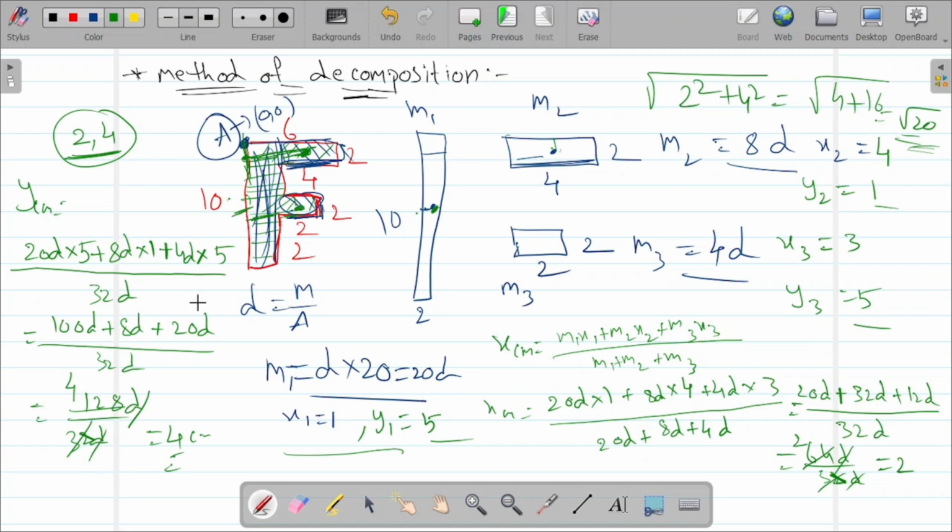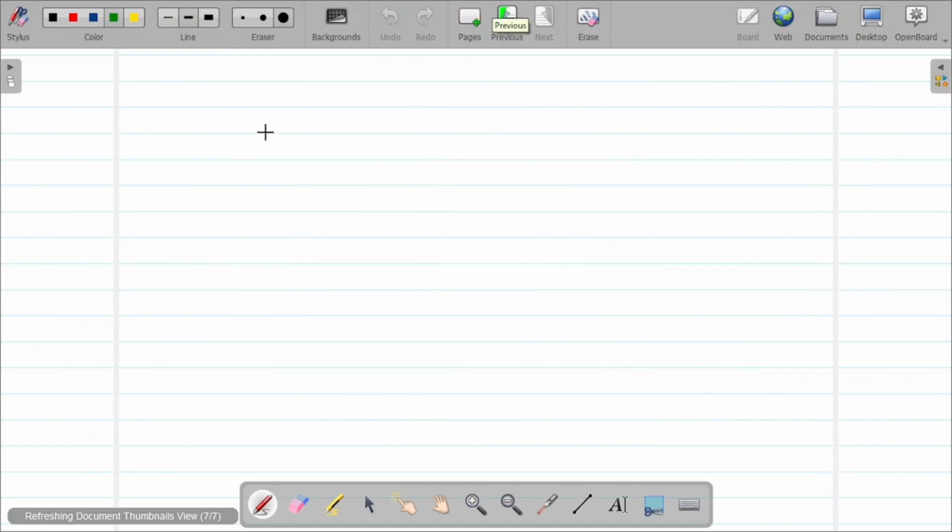Okay, so this is about the method of decomposition. From which point you are going to take, that is the matter. You are going to take from here or from here or from this point, depends on the point we have considered. Okay, clear? Right, method of decomposition completed. Then next will be the method of integration.